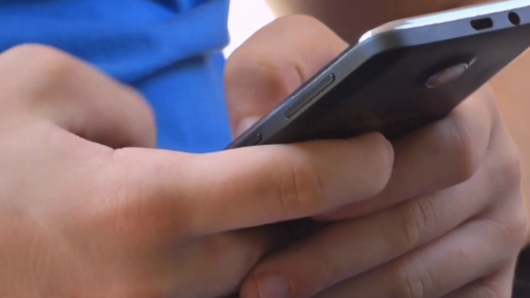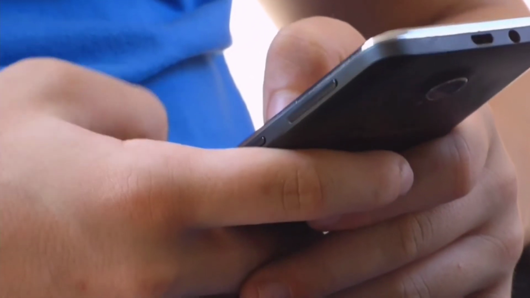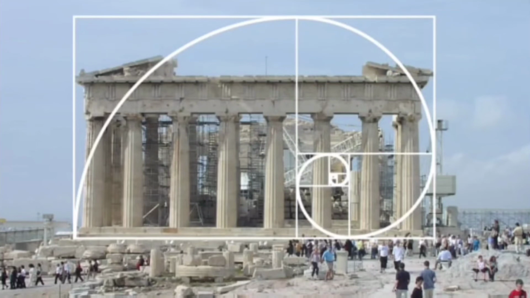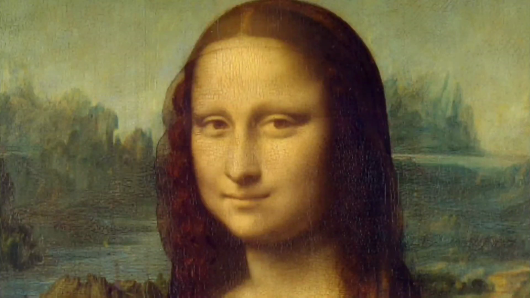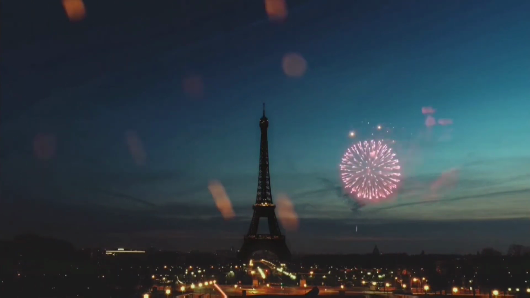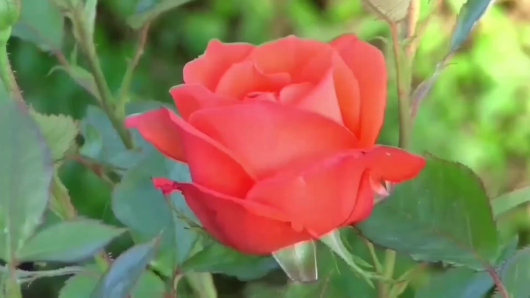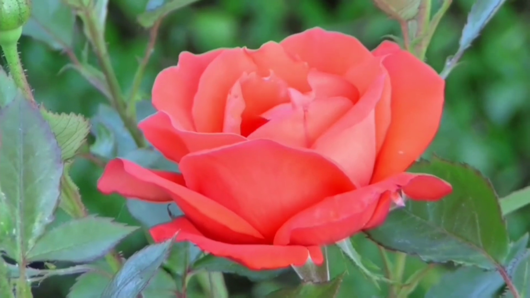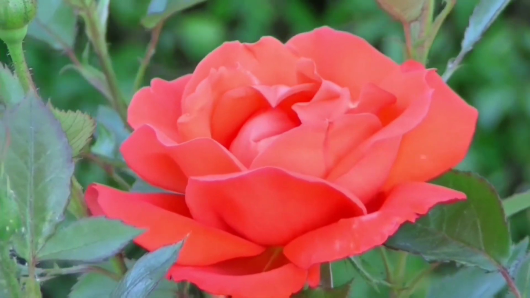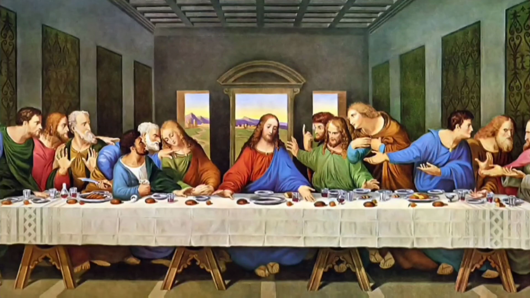Now, let us know about the examples of the golden ratio. Well, there are a lot of examples of the golden ratio and golden rectangle, like the Parthenon of ancient Greece, Mona Lisa's painting, Eiffel Tower, snail shells, hurricanes, seed heads, flower petals, pine cones, The Last Supper by Leonardo da Vinci, etc.